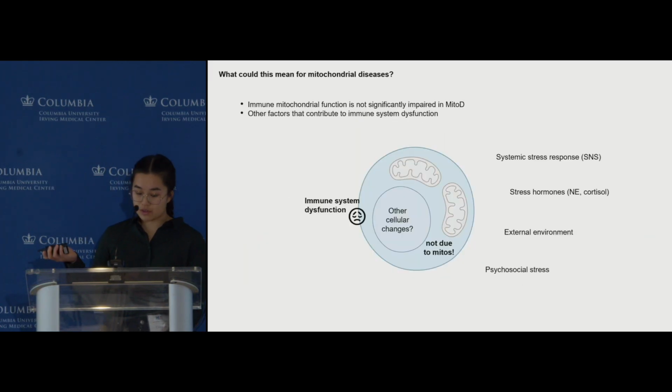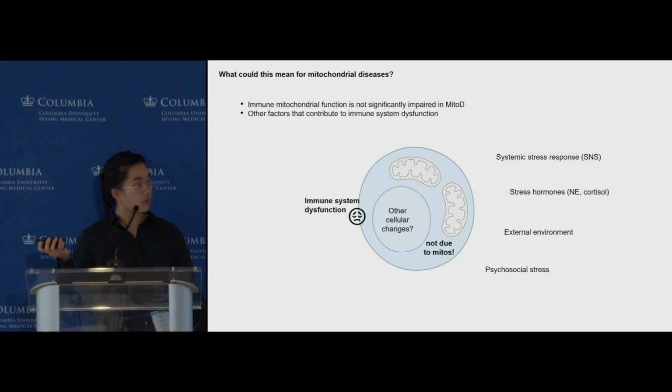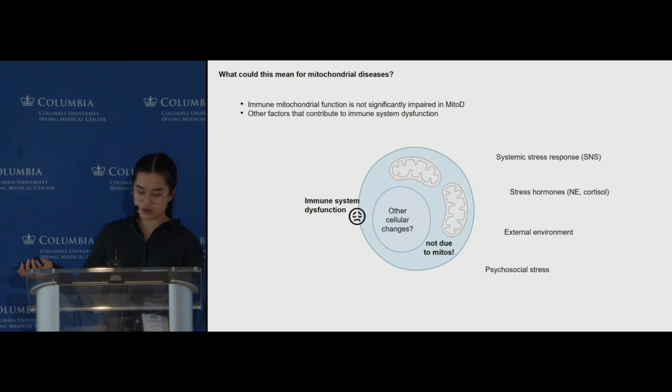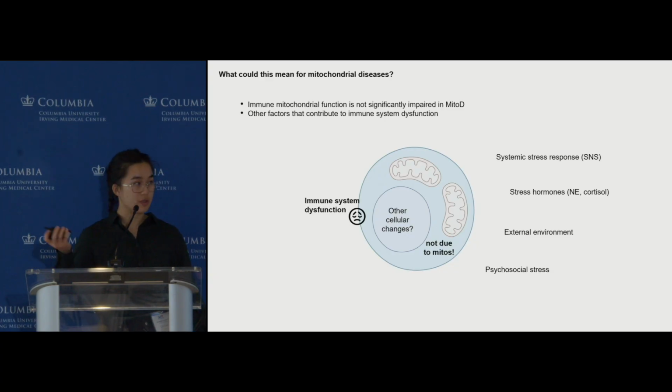So what could this mean for mitochondrial disease? Immune cell mitochondrial function doesn't seem to be significantly impaired in mitochondrial disease, which means that other factors must be contributing to immune system dysfunction. So maybe this is to do with the stress response or stress hormones, which Natalia will be talking about later today, or it could be due to other stressors from the external environment, or perhaps psychosocial stress.